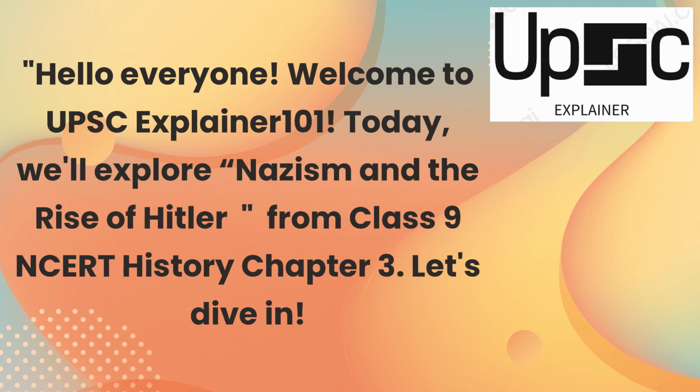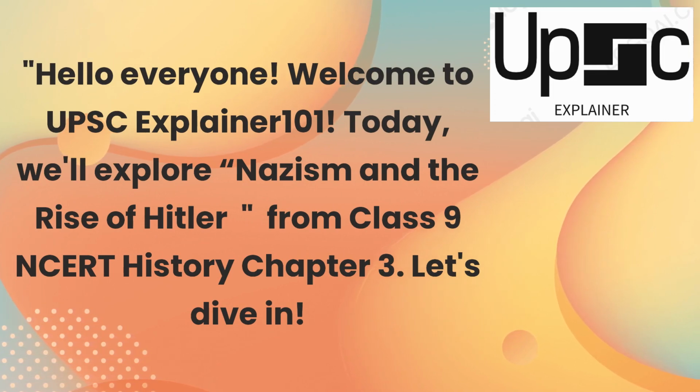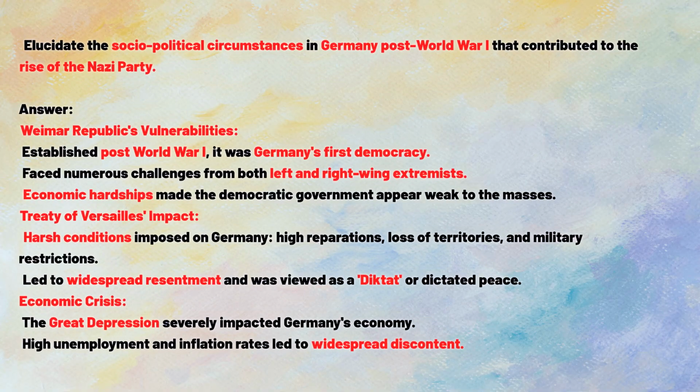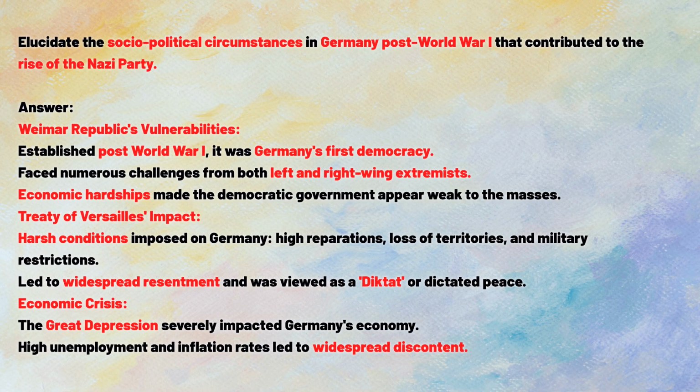Today, we'll explore Nazism and the rise of Hitler from Class 9 NCERT History Chapter 3. Let's dive in. Elucidate the socio-political circumstances in Germany post-World War I that contributed to the rise of the Nazi Party. Answer: Weimar Republic's vulnerabilities.